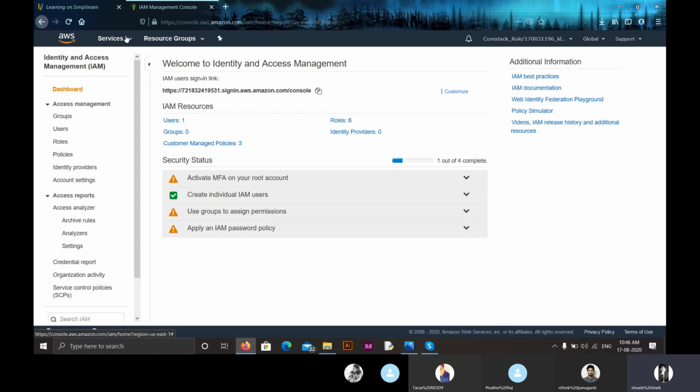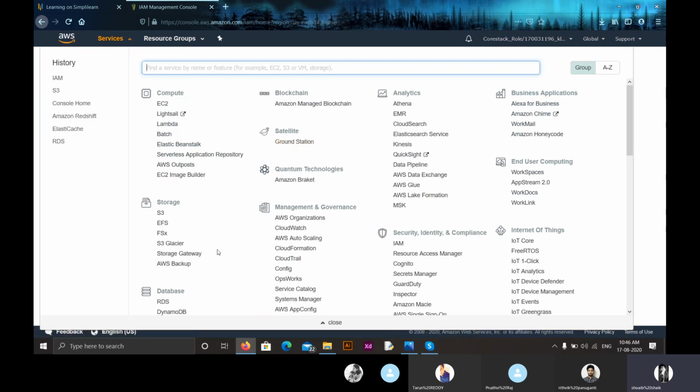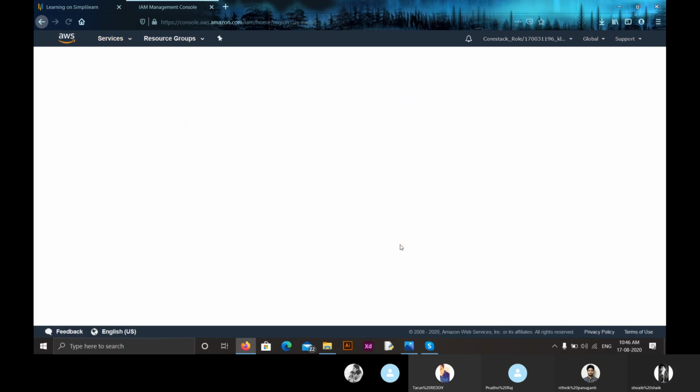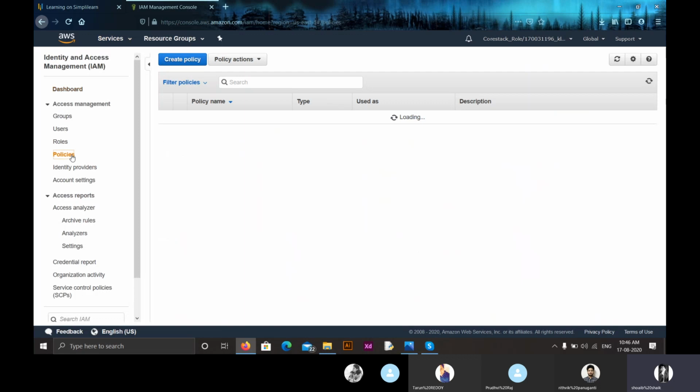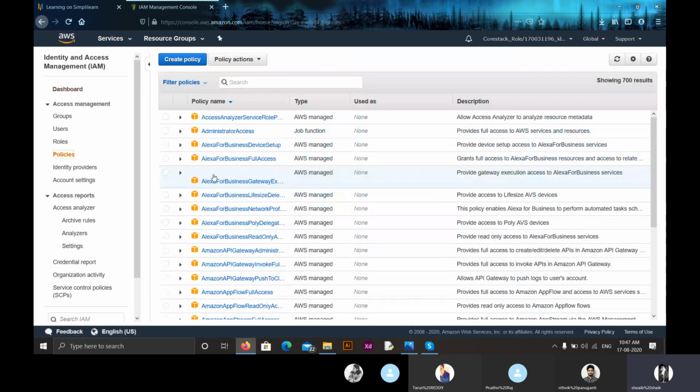Now for creating a policy, what you have to do is first create an S3 bucket or an EC2 instance. If you want to select a VPC, you have to create a VPC. Then you have to get into security, identity and compliance. Click on IAM, Identity Access Management. Here in Identity Access Management, on the left side, get into policies. There are 200 predefined policies. If you don't want these and you want to create your own policy, just click on create policy.